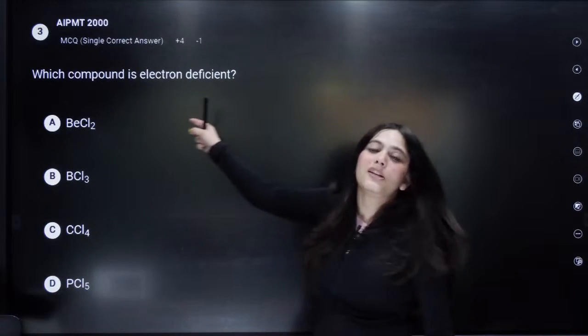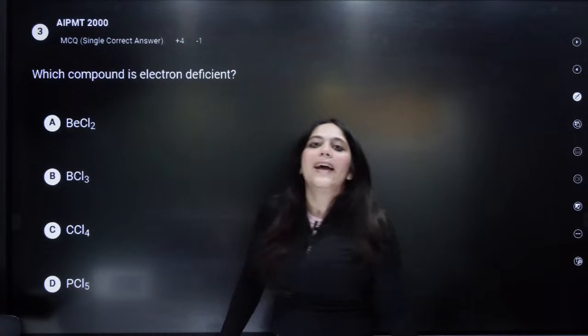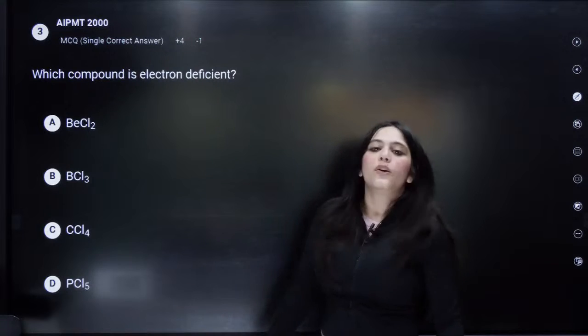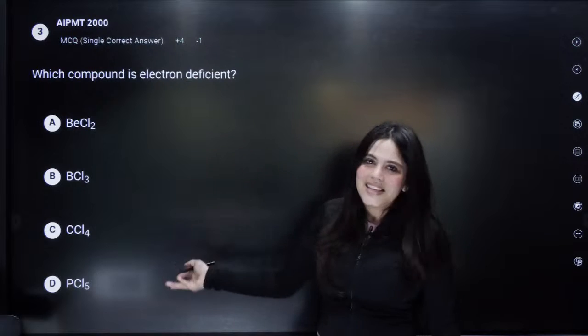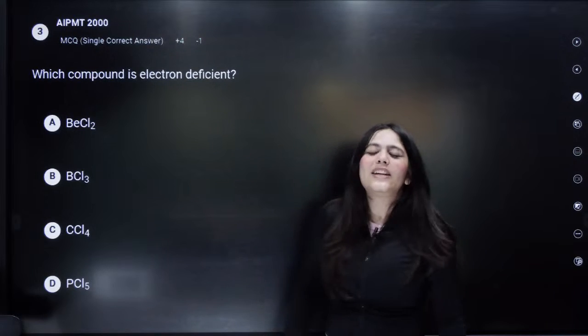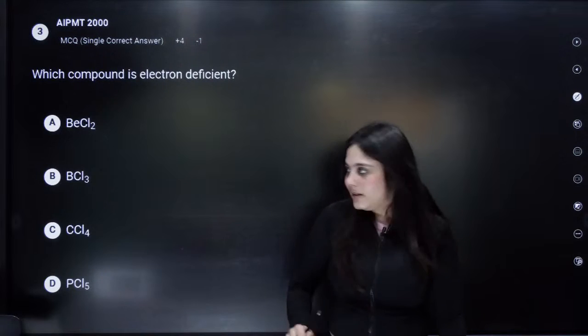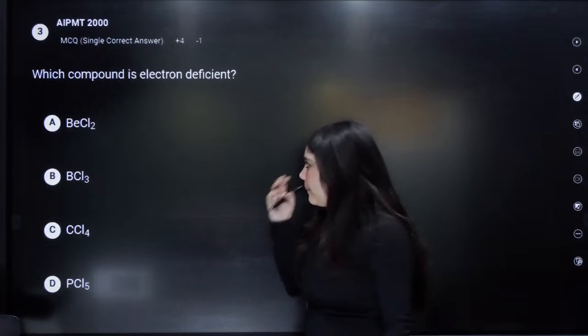Okay, now AFMT 2000 question. Which compound is electron deficient? Who can answer this question? We have read only one of these compounds. See again, very easy question. Which of these is electron deficient, where the octet is not complete? Which of these can you see the octet or the duplet is not complete?